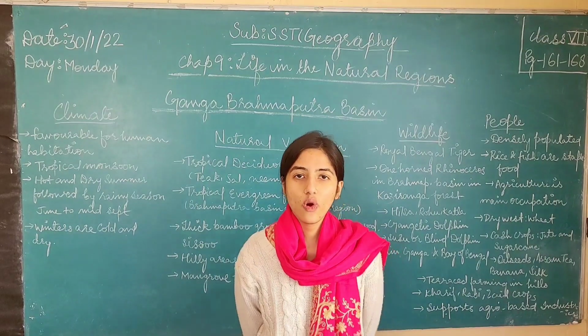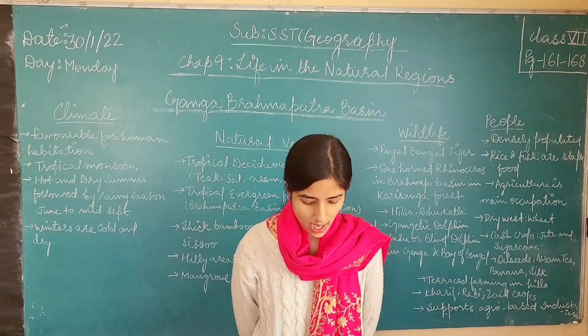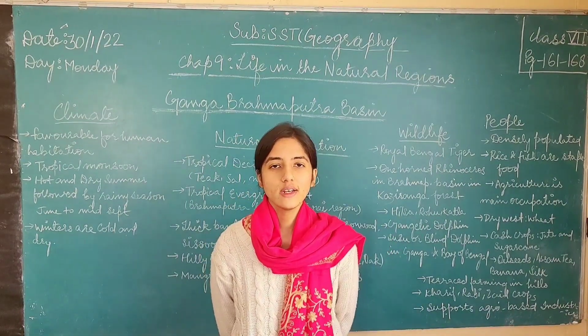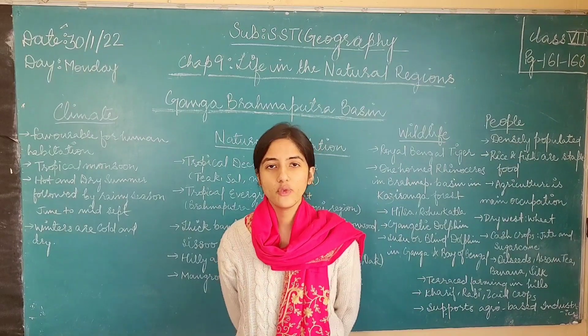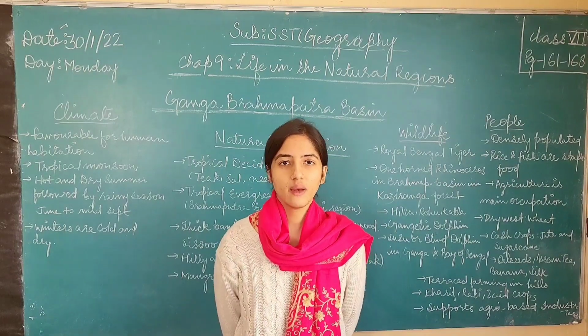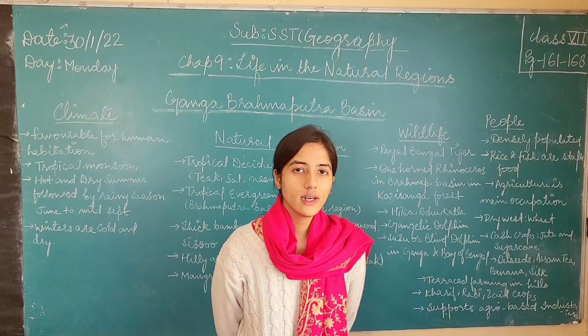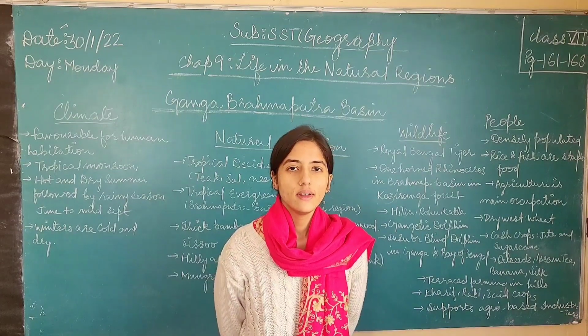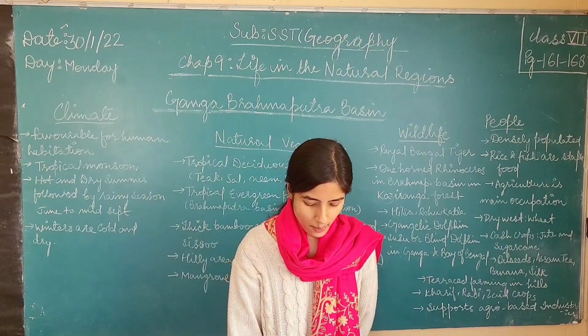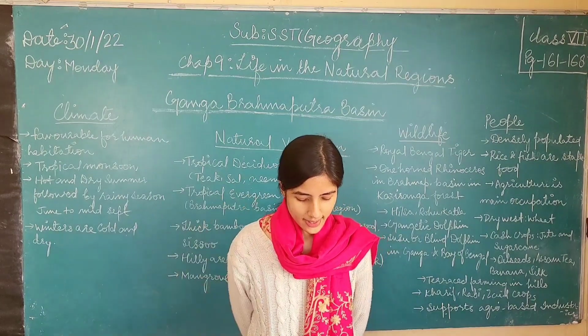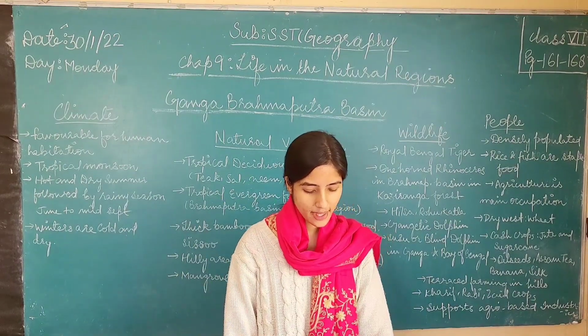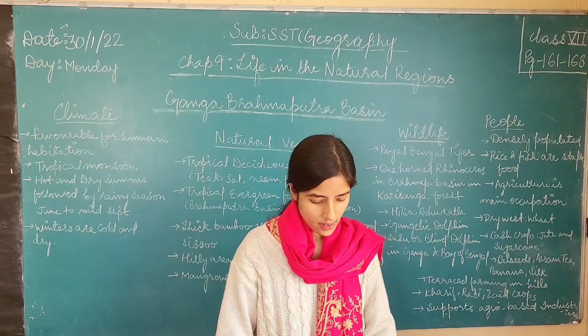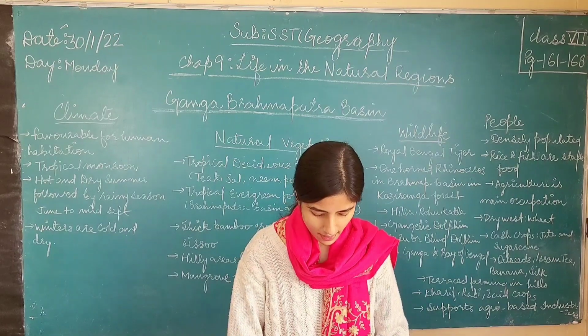The river Brahmaputra is also known as Sangpo in Tibet. This is a very important question from the examination point of view as well. Brahmaputra enters India in Arunachal Pradesh. You can see in the political map that it enters from Arunachal Pradesh.